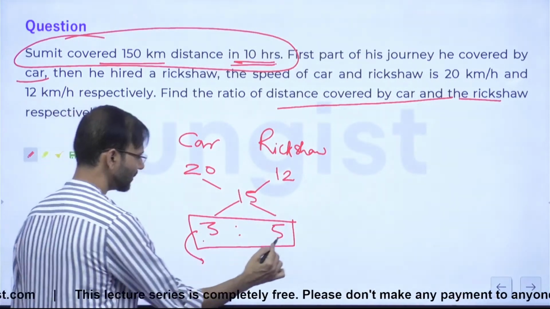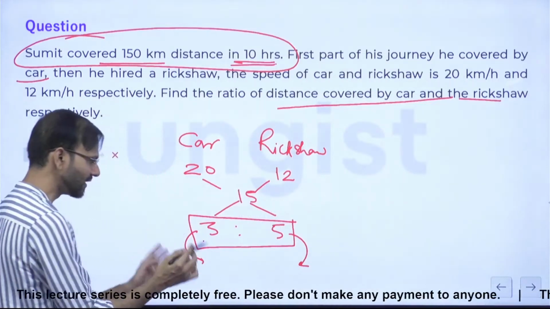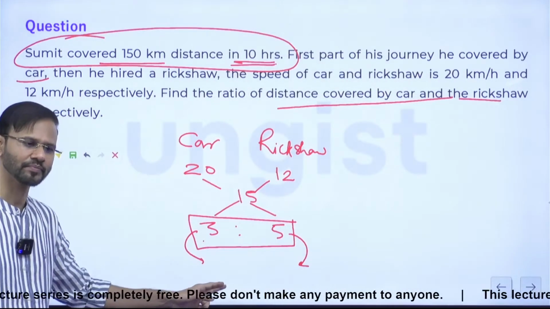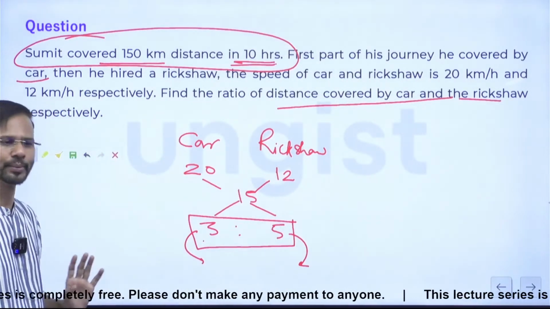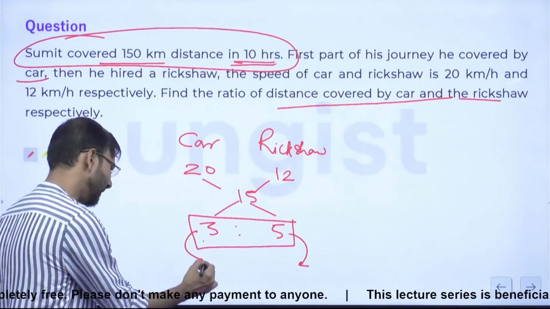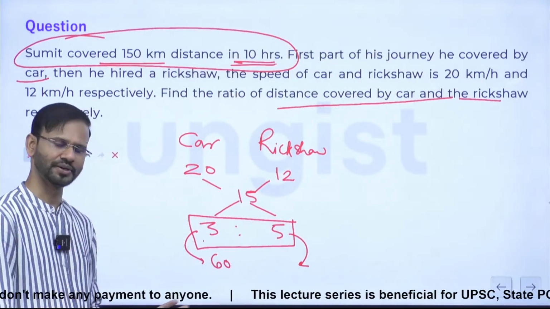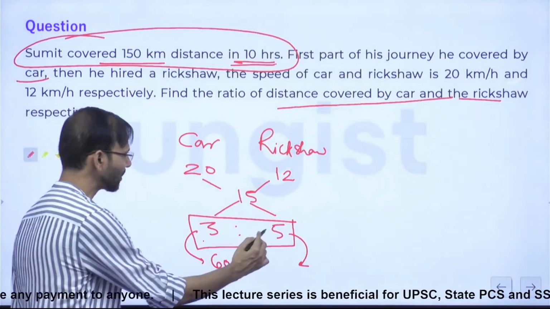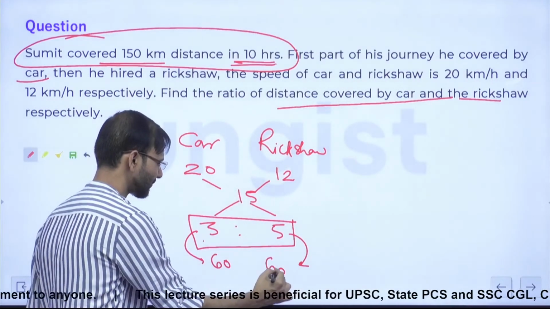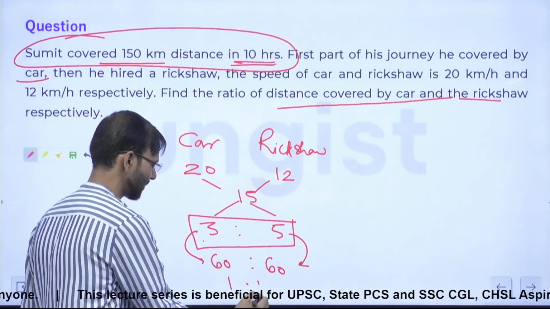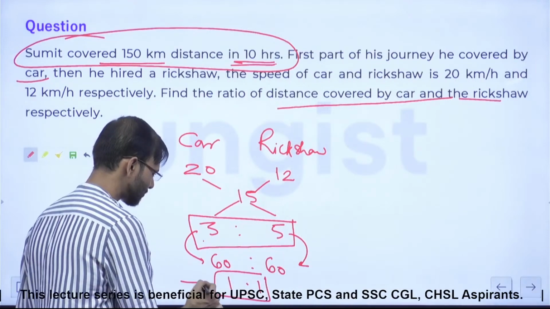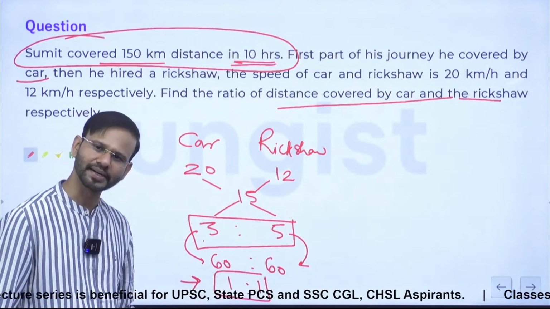So here, मुझे ये बता दीजिए. देखिए, मैं आपको एक बात बता देता हूँ. Directly you can find the ratio just by multiplying the speeds. What is the speed of car? 20. If you multiply 20, you will get 60 kilometers he traveled with the car. If you multiply 12, 60. So the answer is 1:1. Guys, that is okay. This ratio is correct.